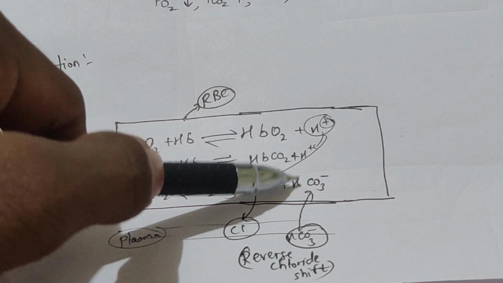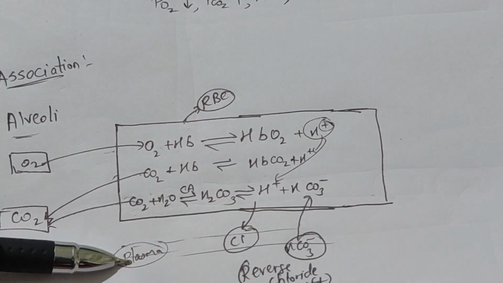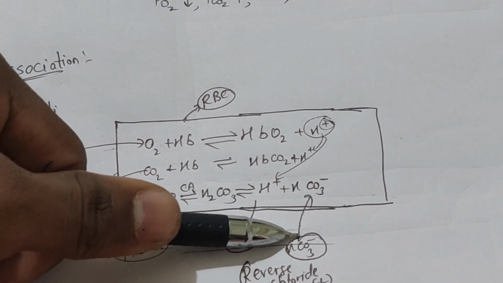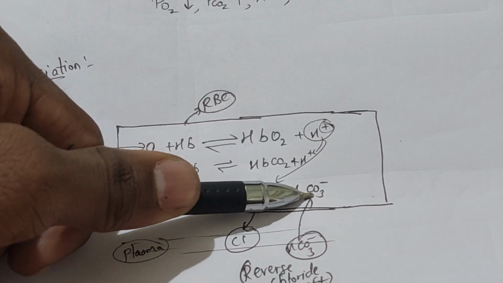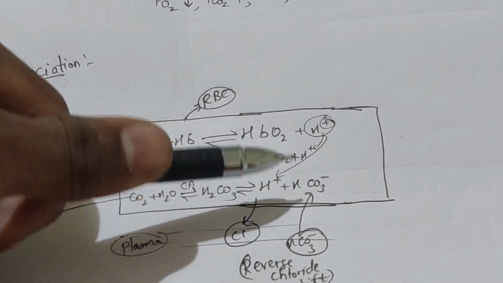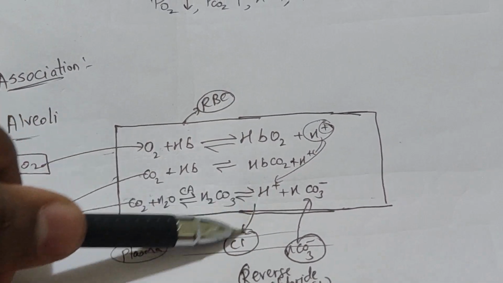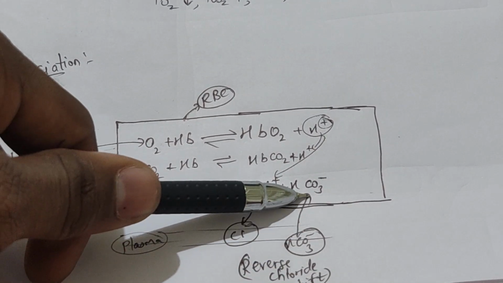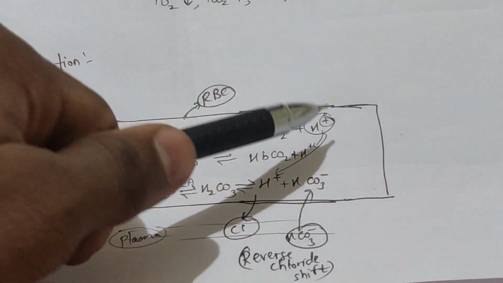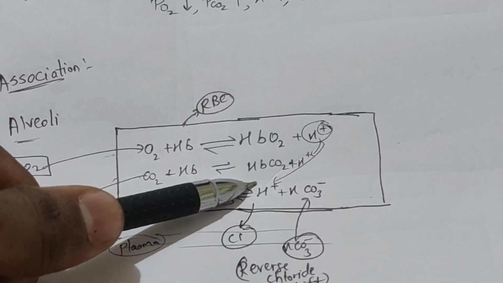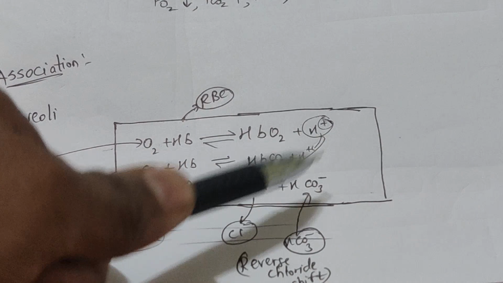To fulfill this deficiency, from plasma the HCO3 minus again comes into the RBC. And how can this happen? This can happen by a reverse chloride shift. As Cl minus goes out, HCO3 minus comes in.